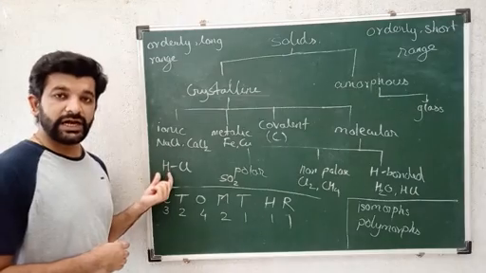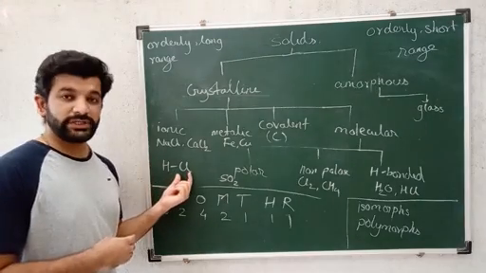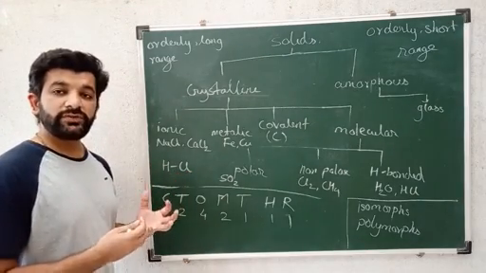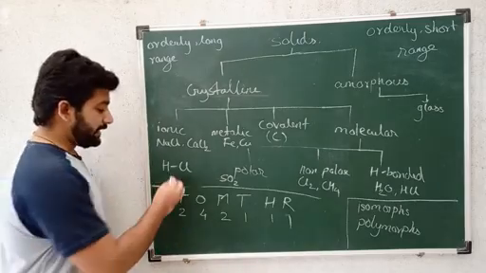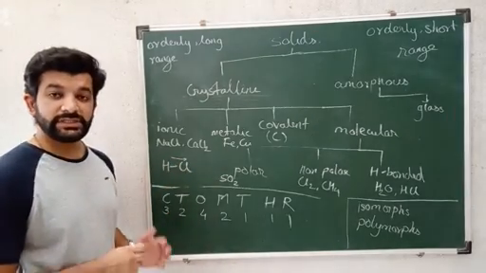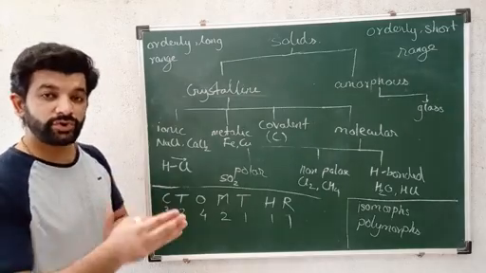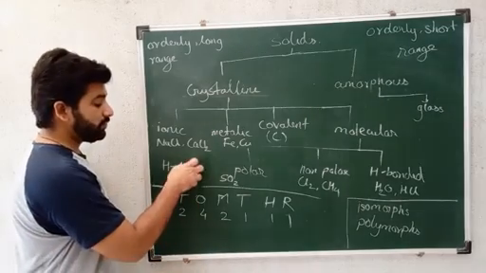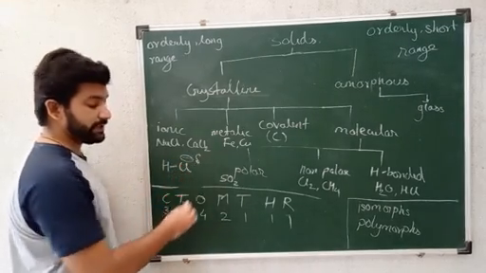In this case, hydrogen is electropositive and chlorine is electronegative. So chlorine will pull the electrons towards itself, and the density of electrons will be more towards chlorine. That's why chlorine will have a partial negative charge.